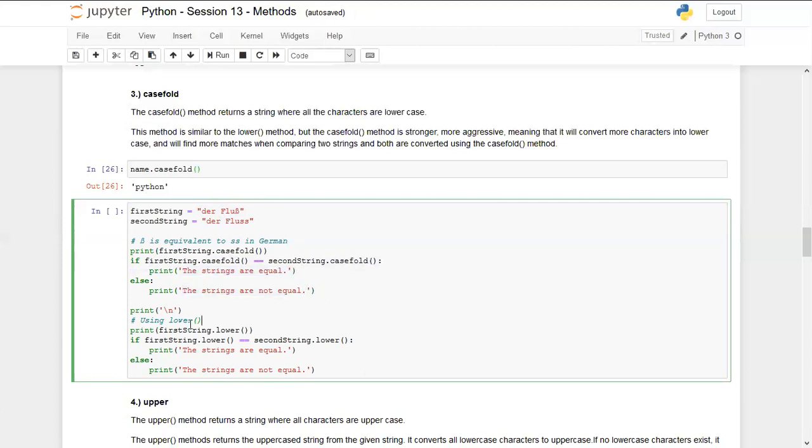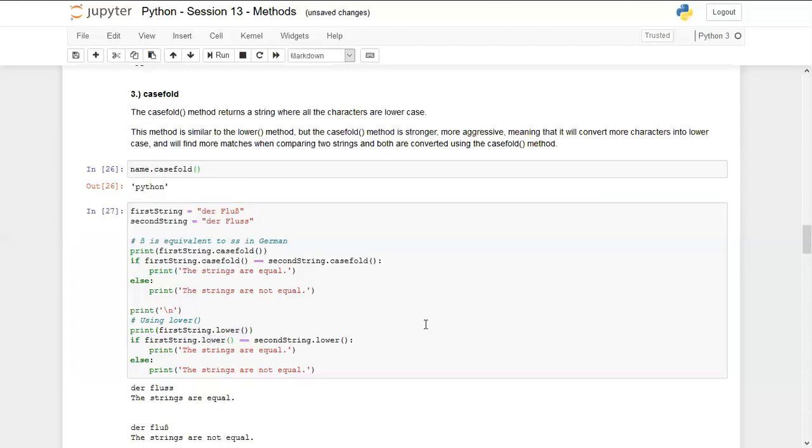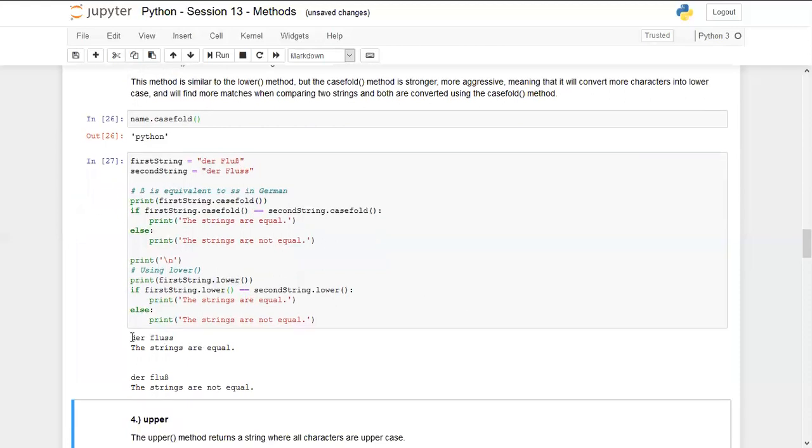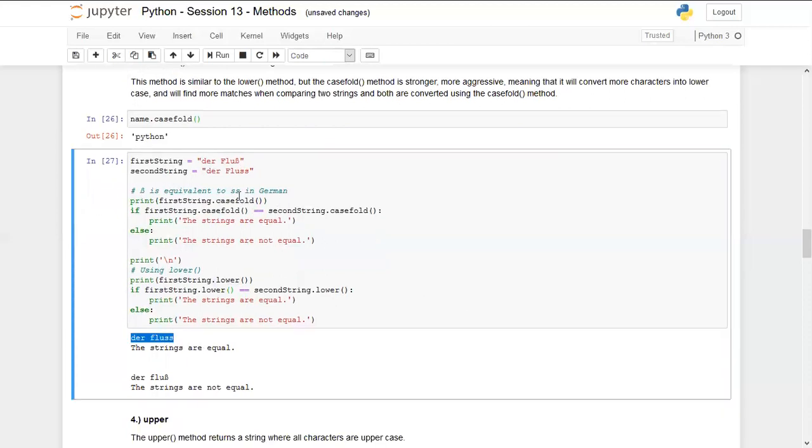Similarly, I'm doing the same thing using lower. We are converting the first string, which contains the special character, using the lower method, and then we use the same if else condition. Now you can see in the output that derfluss is returned by first string dot casefold. It has converted the character into double S, and the if else condition says the strings are indeed equal. However, using lower, you can see that it is not converting the character into double S. That's why it says the strings are not equal.